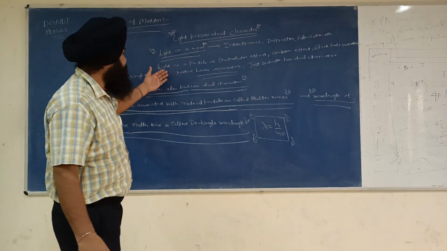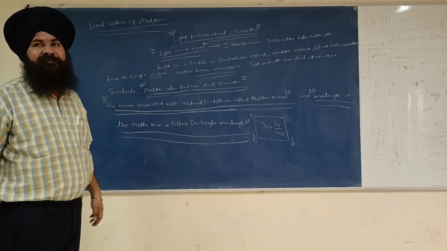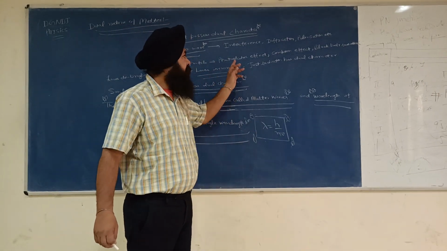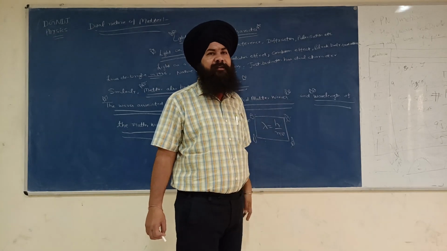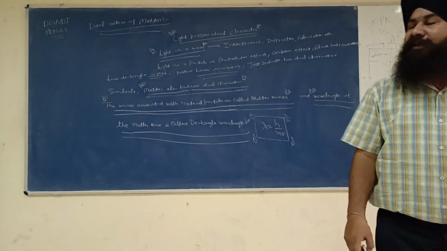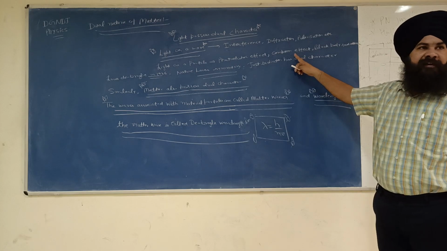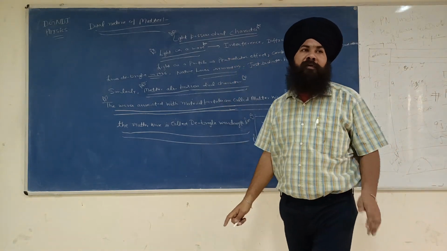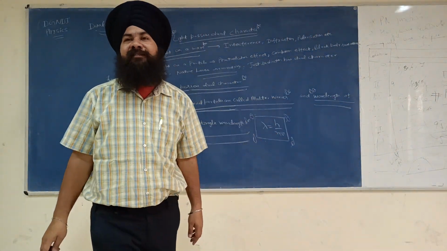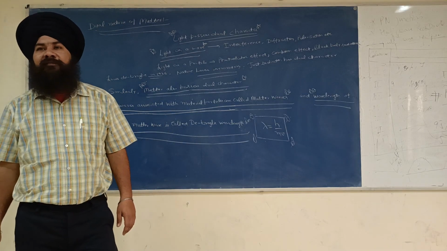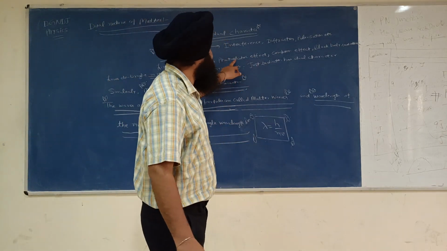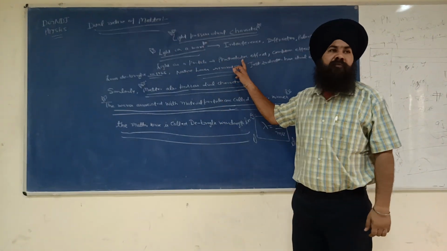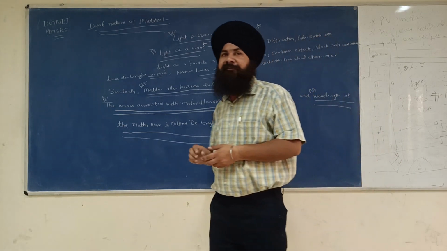But when we consider light as a particle, we explain the phenomena of photoelectric effect, Compton effect, and black body radiation. I think you haven't studied the Compton effect in your lower classes, but black body radiation and photoelectric effect you must have studied. What is the photoelectric effect? This was given by the great scientist Albert Einstein, and he got a Nobel Prize for it.